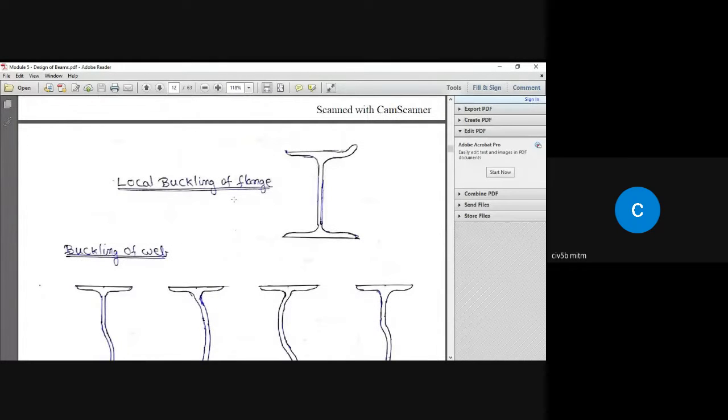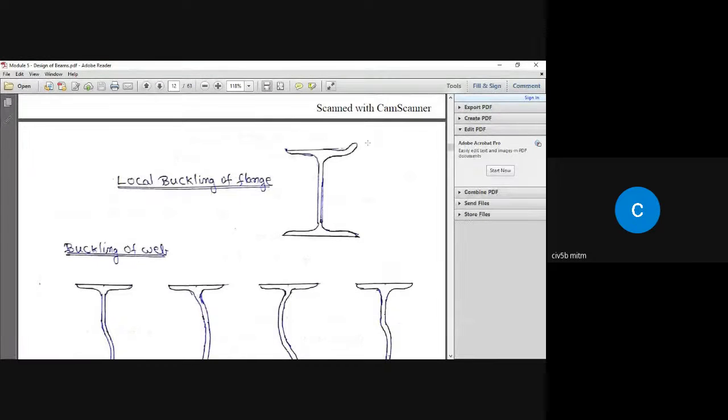So when it comes to the failure, this is local buckling of flange. So this is not going to happen in case of compact or plastic section. This kind of local buckling of flange is going to happen in case of sections wherein the section is semi-compact or slender.